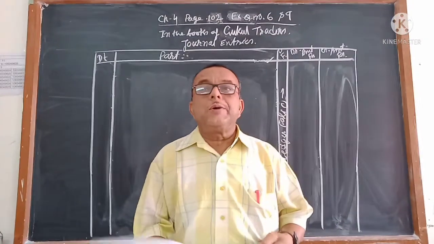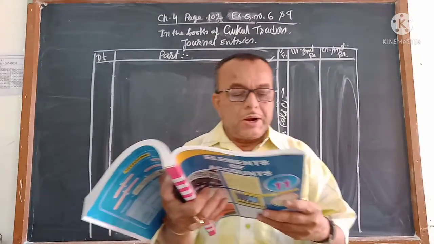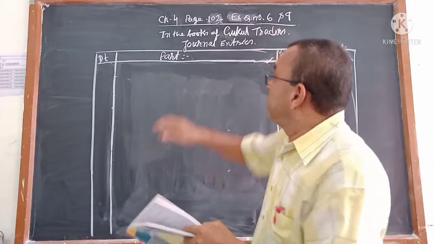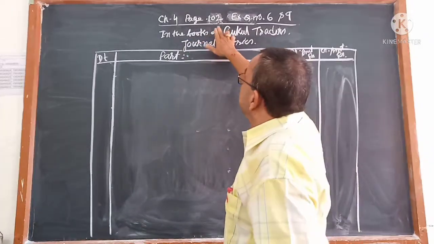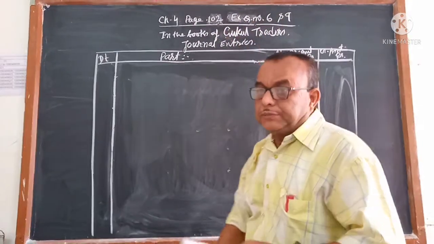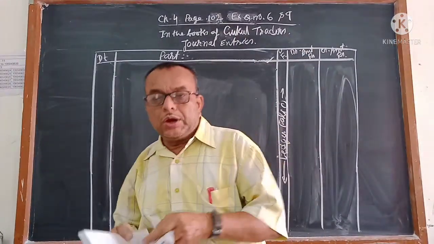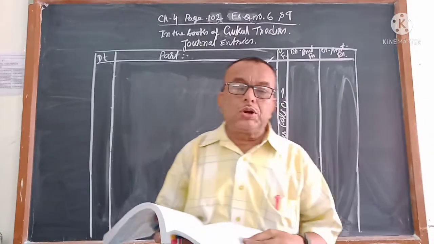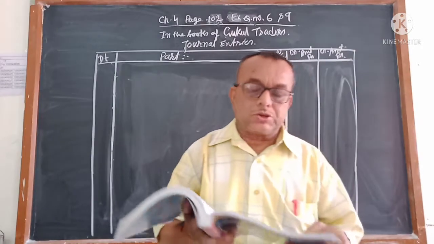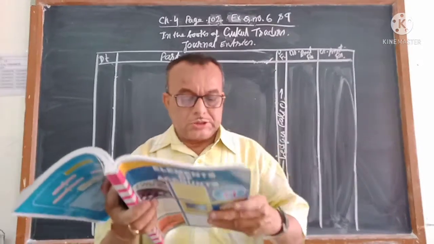Now in this video, chapter 4, page 102, exercise question number 6 as well as 9. I will explain 6 and write the answer on the board, and 9 I will explain orally from your textbook, that you will try to understand.